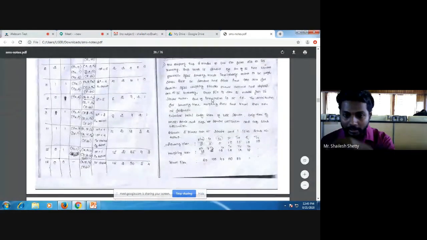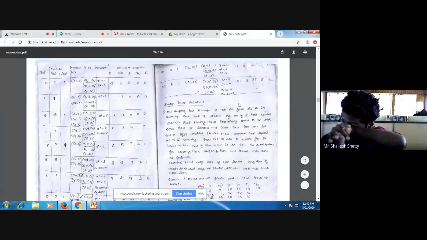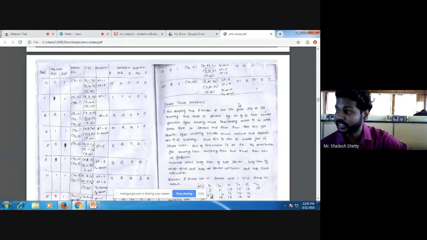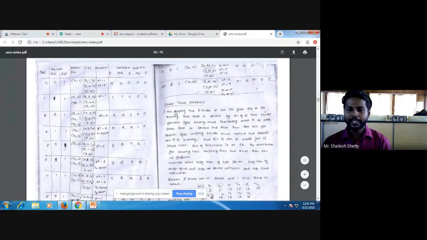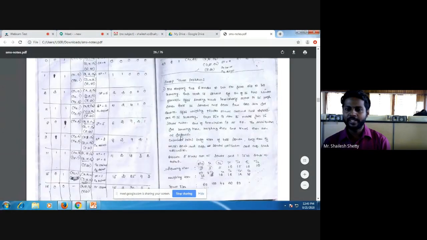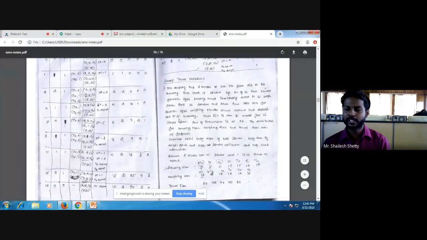Okay, guys. Dump truck problem is the most important problem. It will carry 14 to 16 marks in the exam. Just listen to them. One company has 6 trucks to take ore from site to its industry. Each truck is loaded by one of the 2 loaders present. After loading, truck immediately moves to the weigh scale. Both the loaders and scale have first in first out line for service. After weighing, trucks travel around and deposit ore to the industry.